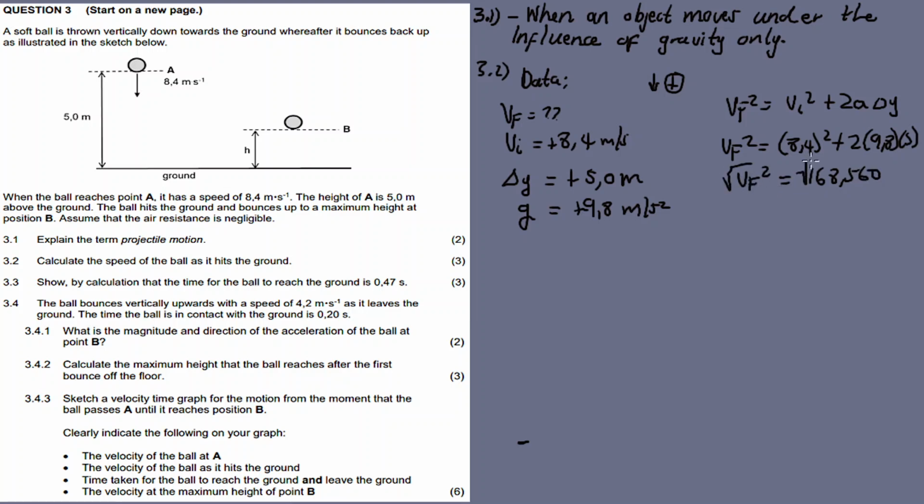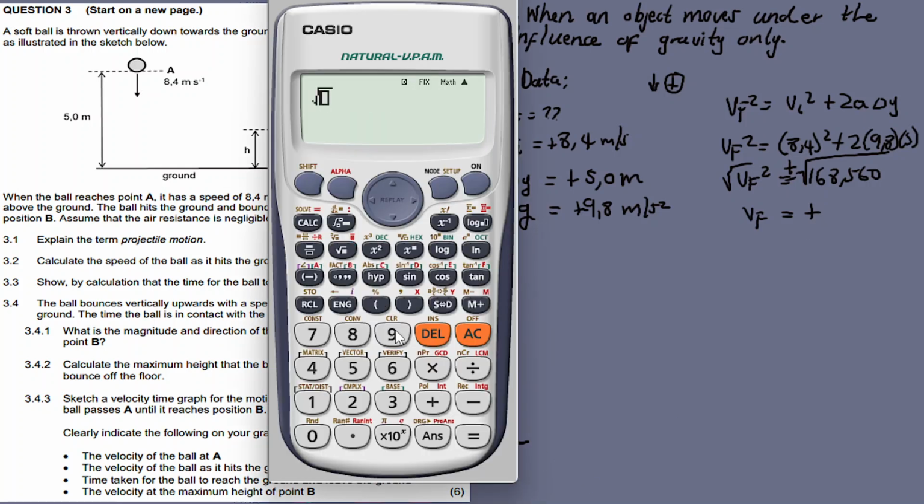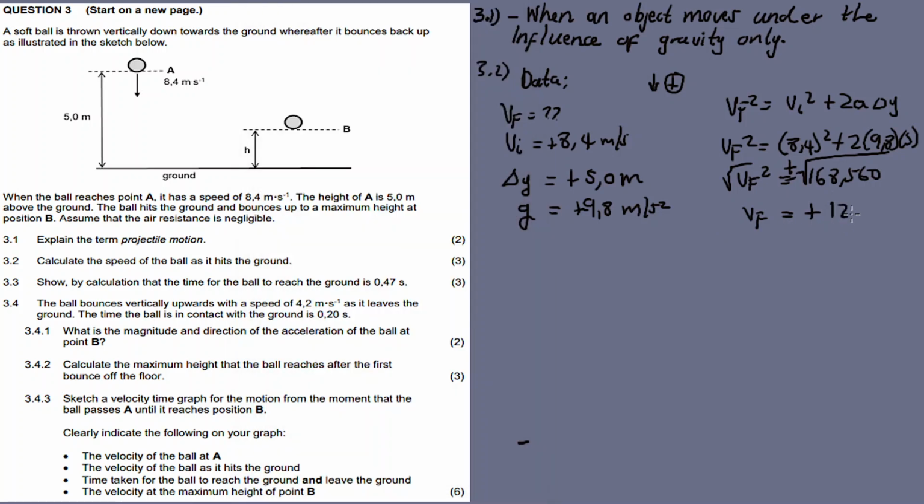Squaring both sides, it's plus or minus. So v final is equal to the square root of this answer, which is 12.98 meters per second. So this is the final velocity.